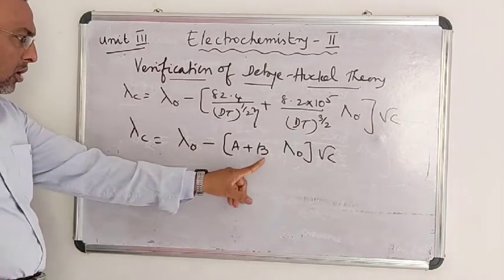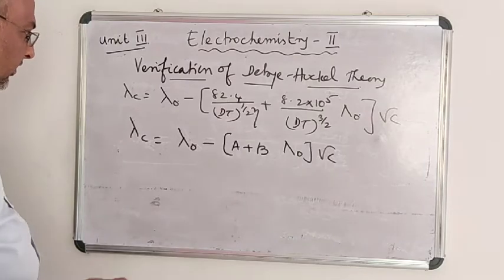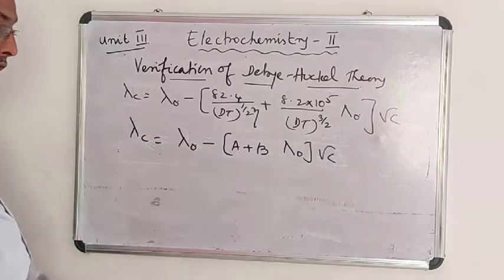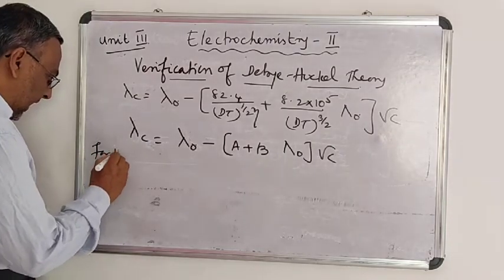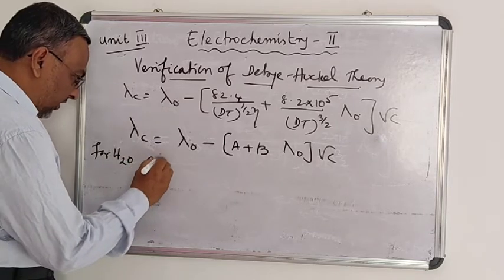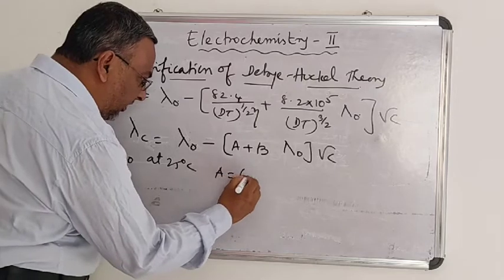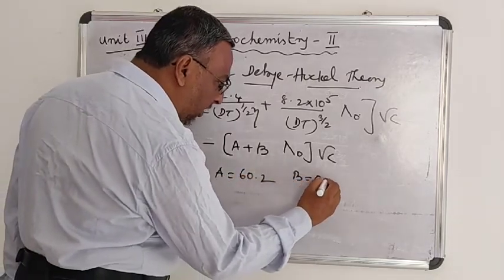These two are called Debye-Huckel constants. Their values are different for different solvents, and they also vary with temperature. For example, for water at 25 degrees centigrade, the value of A is found to be 60.2 and the value of B is found to be 0.229.